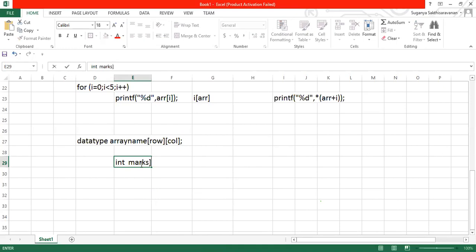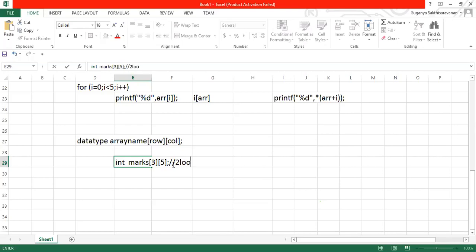3 students, first is your row, which is for your students. I'm going to store 5 subject marks. I'll be storing like this. I'll be declaring like this and I'll be accessing by using multiple loops. Since it has two dimensions here, rows and columns, I'll be using two loops.